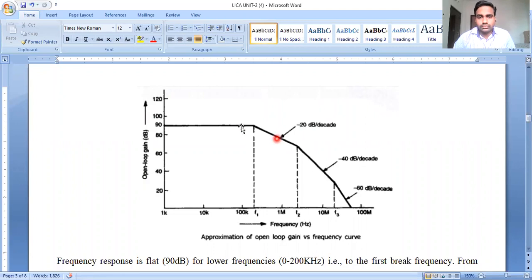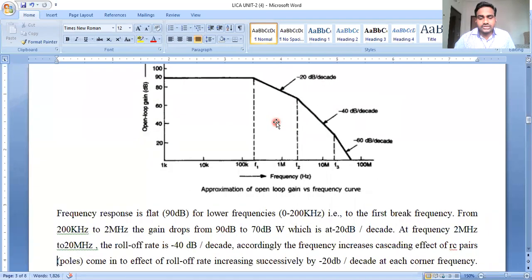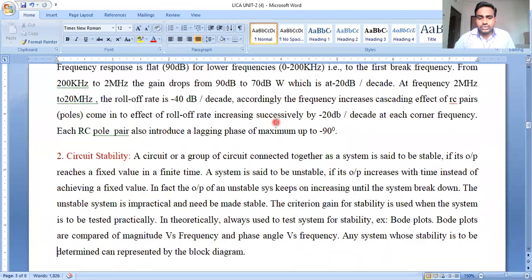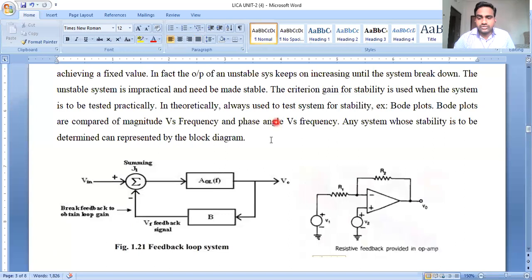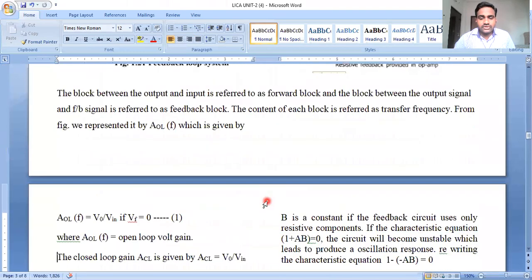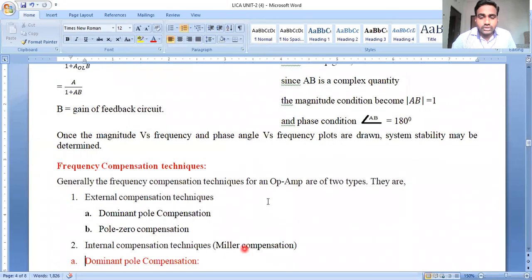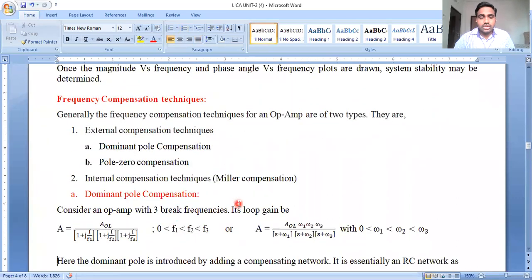So what we can do in this condition is use compensation techniques. We are proposing various compensation techniques, and the compensation also helps us improve the stability of the system. The first one we discussed is the external compensation technique. External compensation, as the name itself represents, means we are compensating the frequency in an external manner. The first compensation is dominant pole compensation.